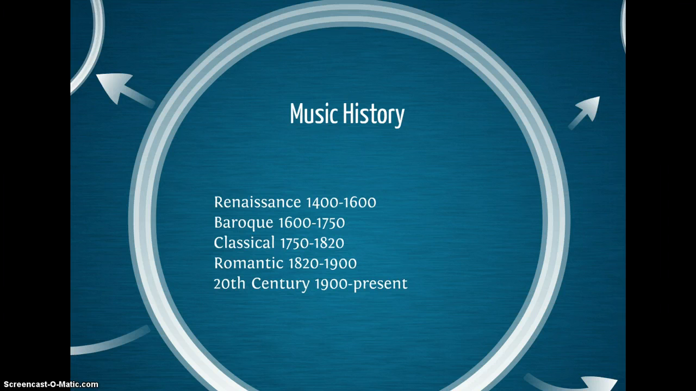Classical from 1750 to 1820. Romantic from 1820 to 1900. And 20th century from 1900 to the present. Just because these are the dates doesn't mean the period turned on that exact date. There was definitely a transition period between each period of music, for about 50 years for some of them.